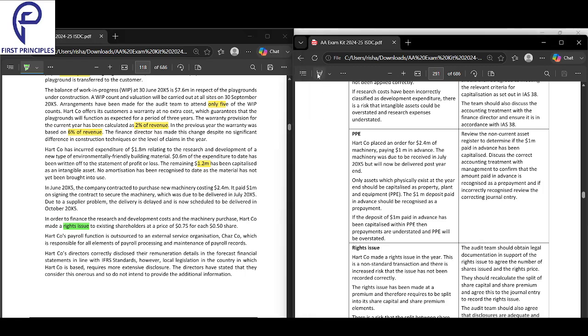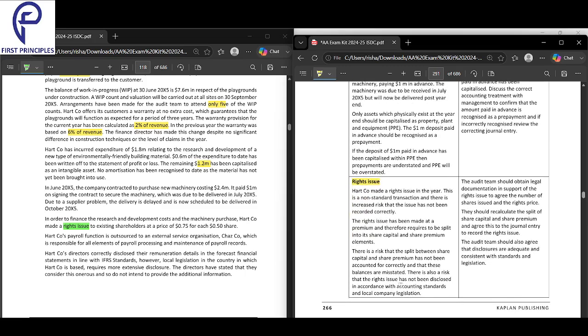Why is the rights issue a risk? They can do it, but what is the risk about that? The risk is incorrect accounting and disclosure of the rights issue. With a rights issue, you have to make sure that proper disclosures are made.